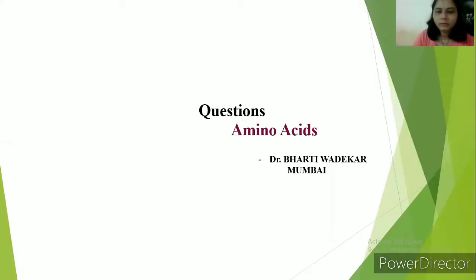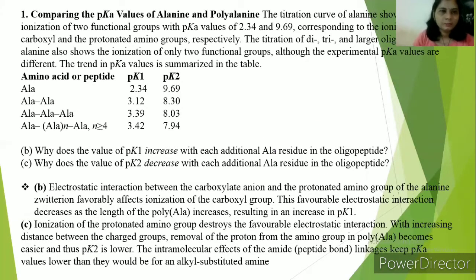Welcome back, everyone. Now the remaining questions on amino acids. First question, comparing the pK values of alanine and polyalanine. The titration curve of alanine shows the ionization of two functional groups with pK values of 2.34 and 9.69. We know about that. They correspond to the ionization of the carboxyl and the protonated amino group respectively. The titration of the di-, tri- and larger oligopeptides of alanine also shows the ionization of only two functional groups, although the experimental pK1 and pK2 are different. The trend in the pK values is summarized in the table.